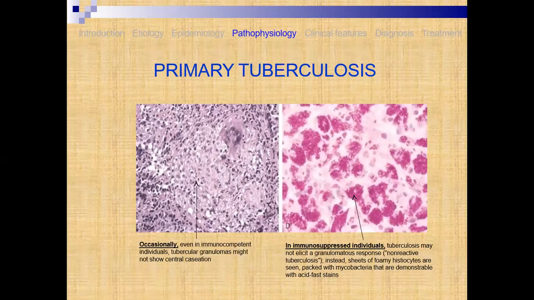Here the development is also found in immunosuppressed individuals. Such type of development occurs when the patient already suffers from immune deficiency such as HIV infection, because of which a high development is observed. Occasionally, even in immunocompromised individuals, the tubercular organism might not show the central caseation, but in the case of HIV patients it appears in pink color.